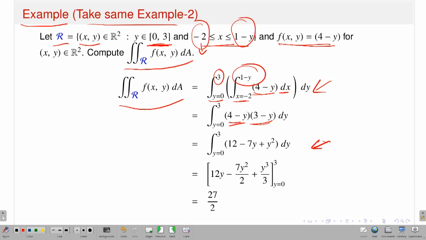So what I have done is discuss two kinds of domain. One is vertically simple and another is horizontally simple. Vertically simple means x is fixed and y varies from one curve to another curve. Horizontally simple means y is fixed and x varies from one curve to another curve. Fubini's theorem says that if my function is continuous, so that the iterated integrals and the double integral exist, then by calculating the iterated integral you can calculate the double integral.